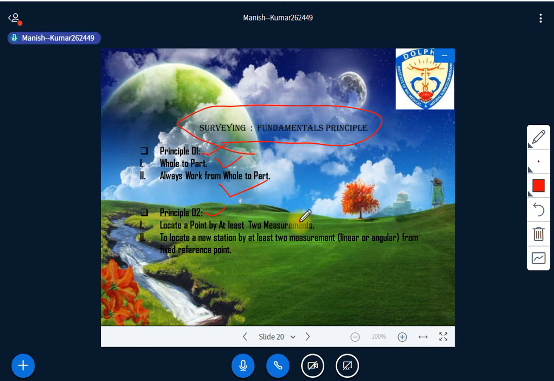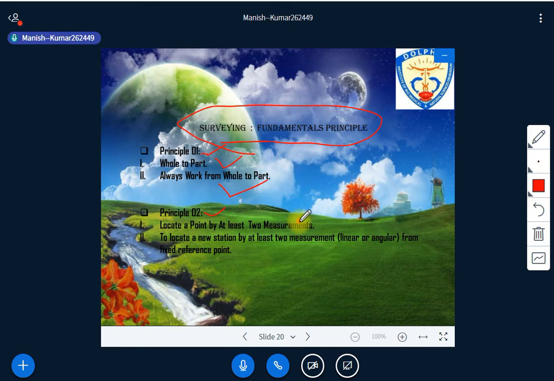Right. Again you read it. Whole to part: always work from whole to part. It means a complete area has to be divided into small parts, and then you have to work in each part. It is not necessary that you survey the whole area. You can survey only those areas which are used, in which you are interested, where you have to do work, or any area of interest you have selected, and then you start the work there. That is principle